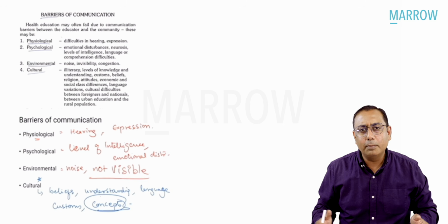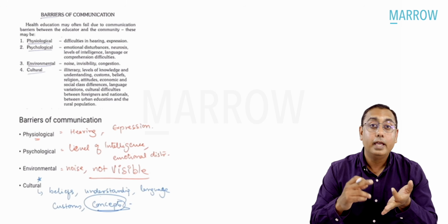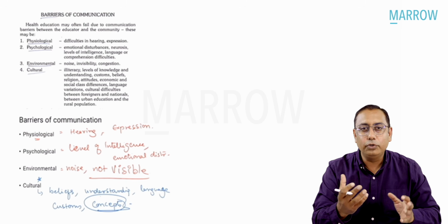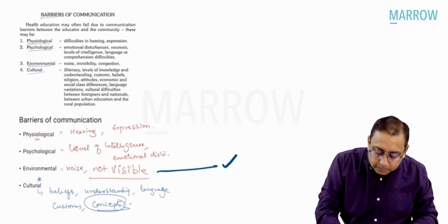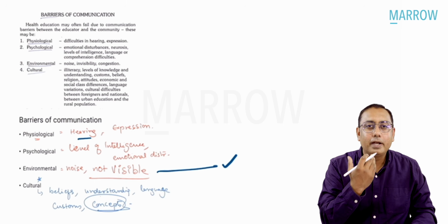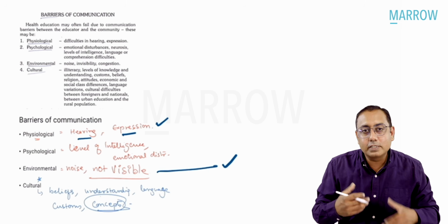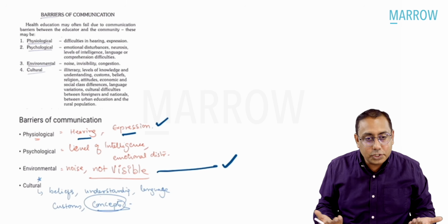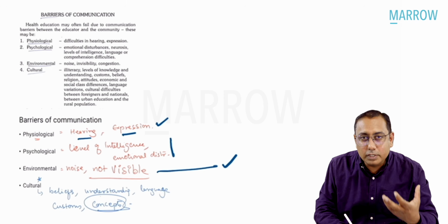If you talk about communication barriers, we can have physiological barriers, psychological barriers, environmental barriers, or cultural barriers. If there's too much noise around you, you would not be able to understand what I'm saying. This is called an environmental barrier. If the person's hearing is impaired, or I'm not able to talk properly in English, then there is an expression problem. It is called a physiological problem. Psychological is where the level of intelligence is not appropriate or there is emotional disturbance.